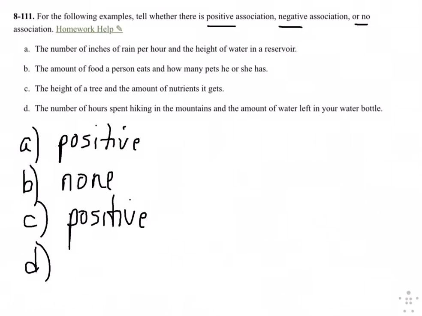And for D, the number of hours spent hiking in the mountains and the amount of water left in your water bottle. So it's assumed that when you hike, you drink water as you go. So as the number of hours you spend hiking increases, the amount of water remaining in your bottle would decrease. So that would be a negative, right? As one goes up, the other goes down. And that's my best guess at these situations.